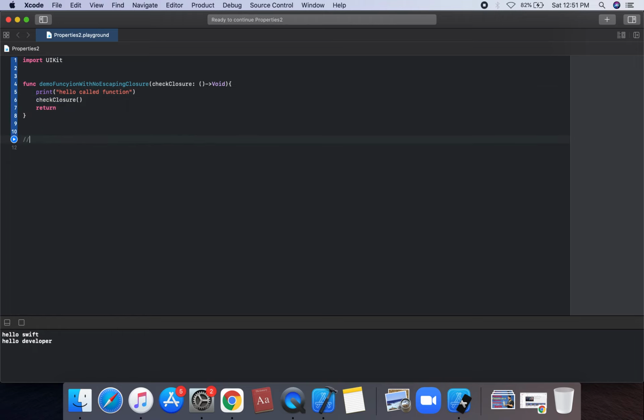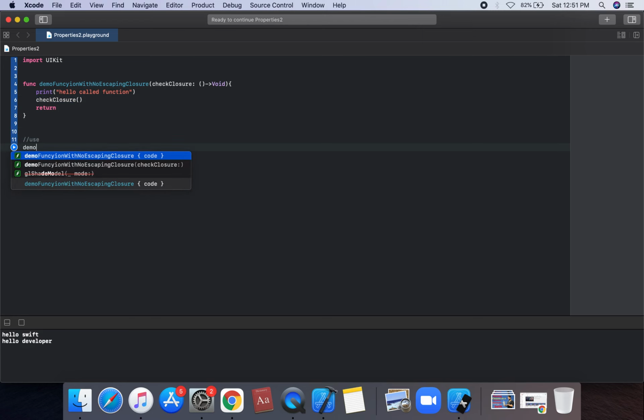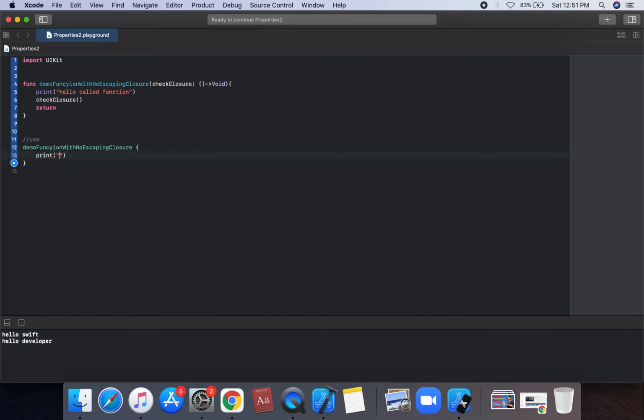So we can create a demo, which has a closure called with the demo function, non-escaping closure. We can create a print statement, hello called closure. So we can run check on this method and function. So we can call the hello function and hello closure. We can add a comment on the hello statement: hello called function is called, which is not called on the closure.